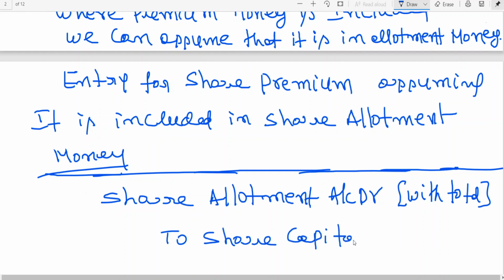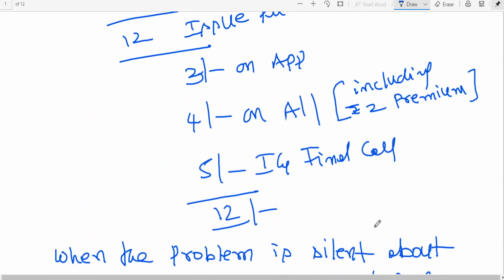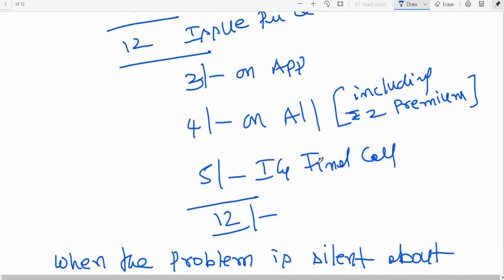That means in the above example, the allotment money of 4 rupees is including premium, no? If you take out the 2 rupees, what is the face value then? 3 rupees application, 2 rupees allotment, 5 rupees call money. It is coming to 10 rupees, no?